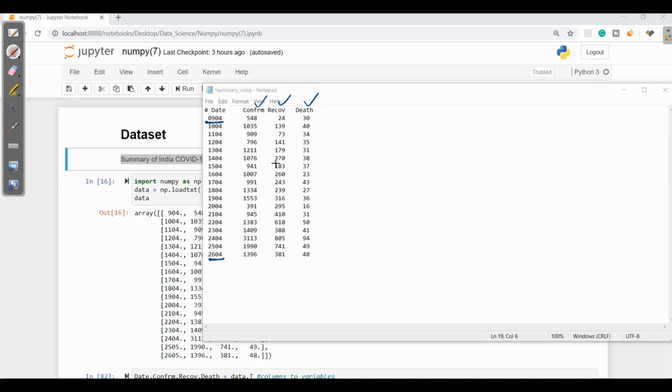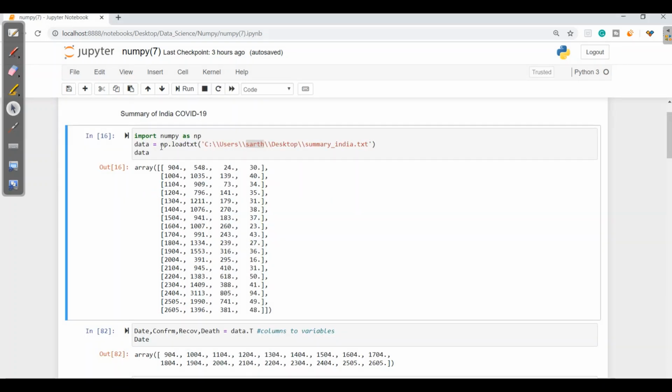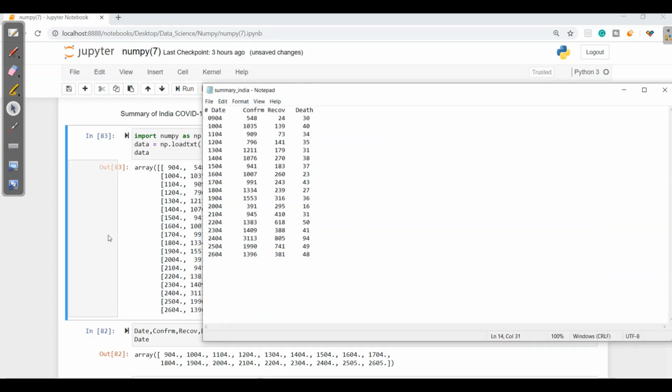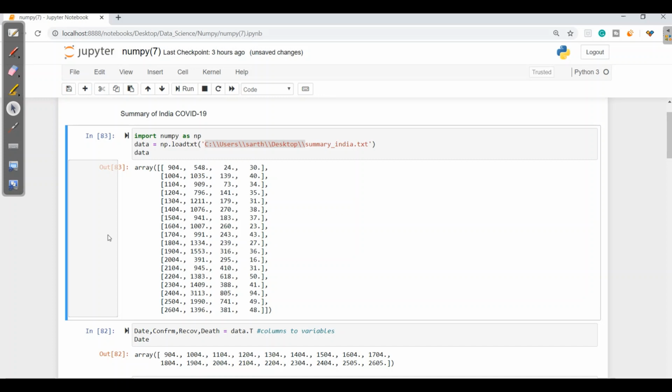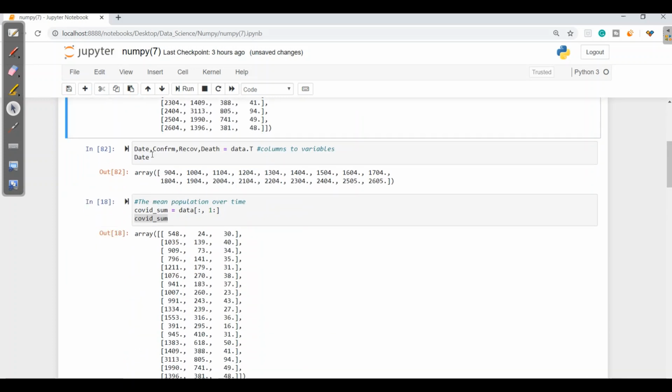So I'll save this. For loading text, I'll be writing np.loadtxt. Then I'll give the address of my txt file. When I run this, I'll get all the data which this Jupyter notebook reads from the text file. Now let's play with this data set. Here we have date, confirmed rate, recovered rate and death rate.